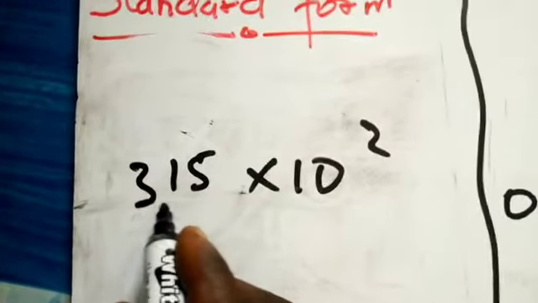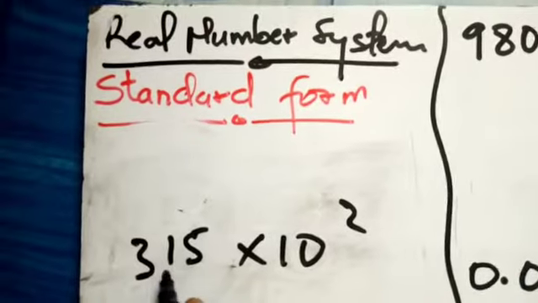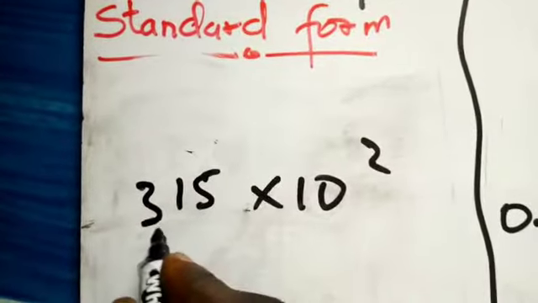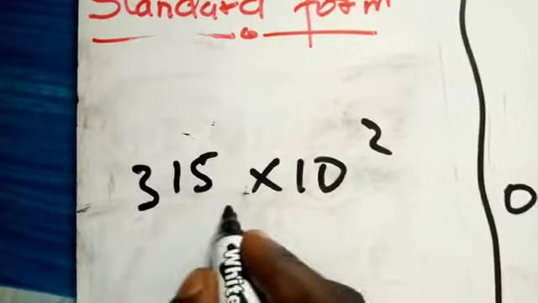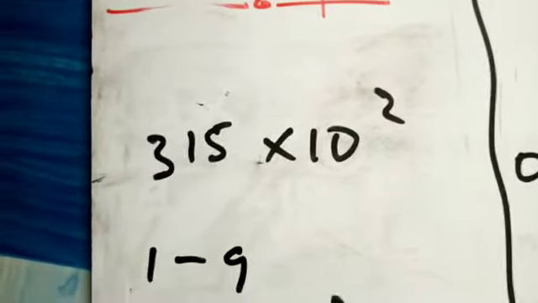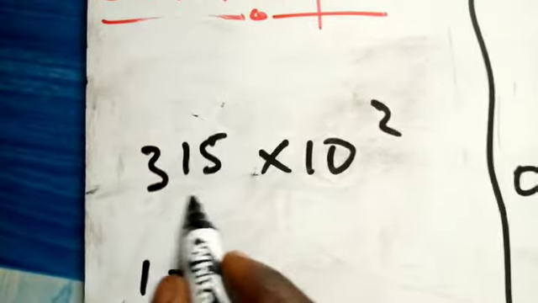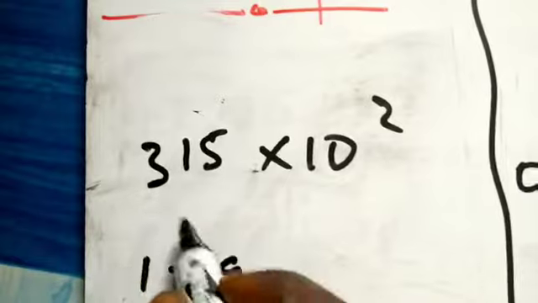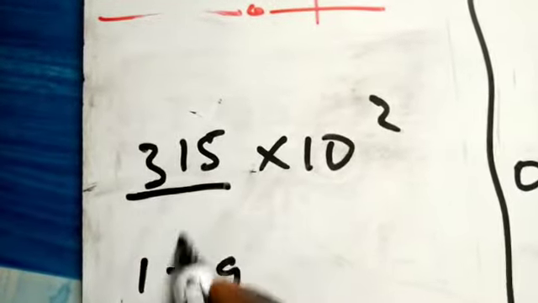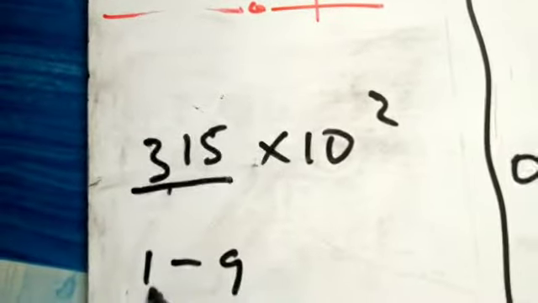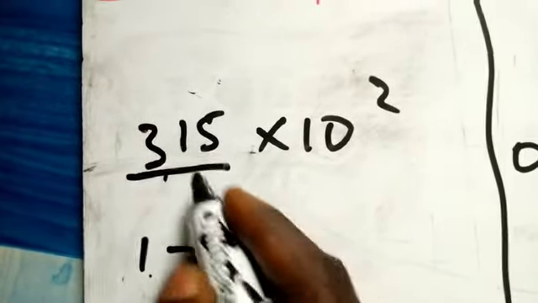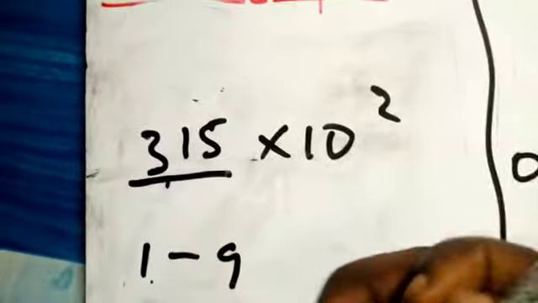This is not in standard form. Why is this not in standard form? Because according to the law of our company, for you to be part of the company, the number here has to be between 1 and 9. Look at what you brought: 315. You are out of the system. So we need to do something on this to make the number here between 1 and 9, right? So how do you do that? Let me check that in a few minutes.